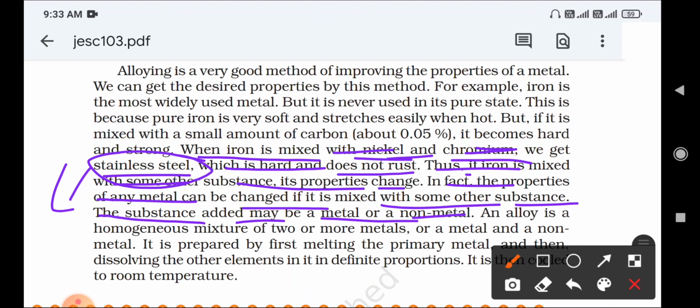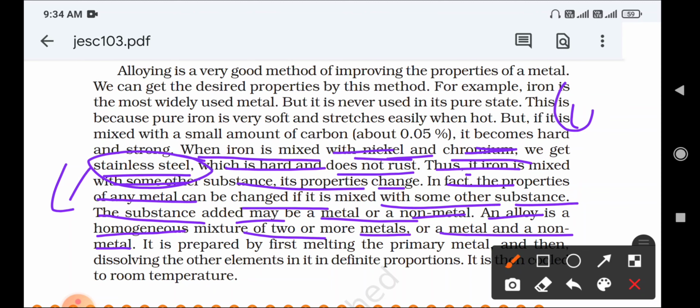An alloy is a homogeneous mixture. One more question comes here: what is an alloy? An alloy is a homogeneous mixture of two or more metals, or of a metal and a non-metal. So a mixture of metals, or of a metal and a non-metal, is called an alloy.